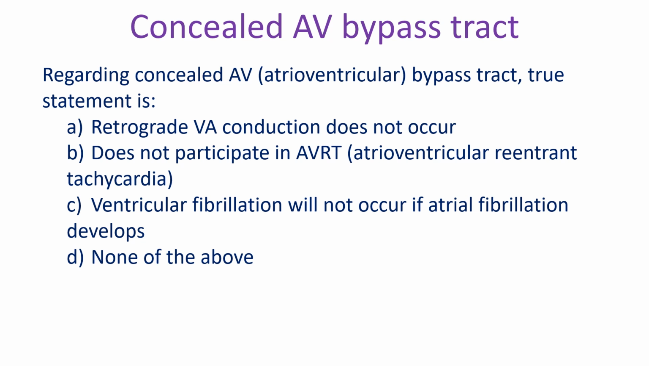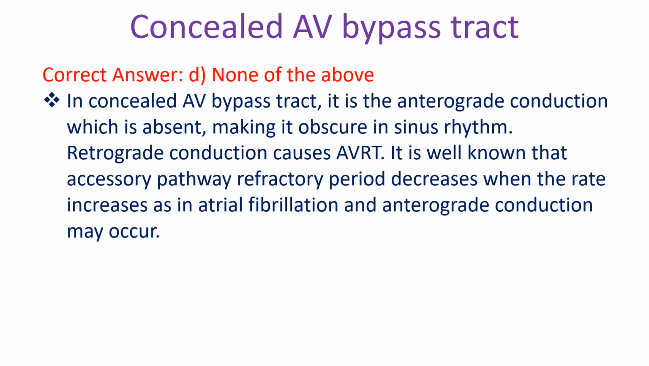Regarding concealed AV bypass tract, true statement is: A. Retrograde VA conduction does not occur, B. Does not participate in AVRT, C. Ventricular fibrillation will not occur if atrial fibrillation develops, D. None of the above. Correct answer D. None of the above.